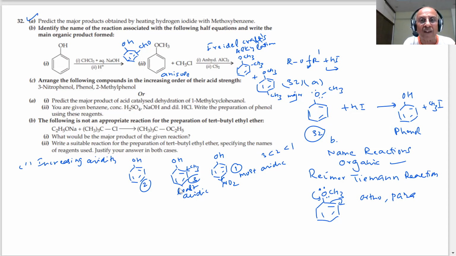Predict the major product of the catalyzed dehydration of methylcyclohexanol, student. Where is 1-methylcyclohexane? What is that?